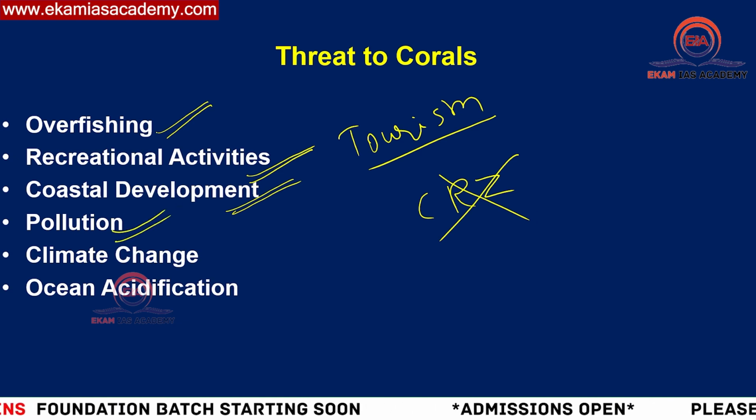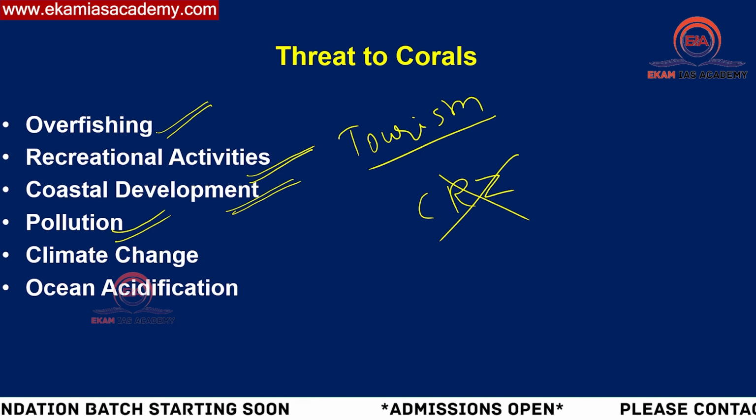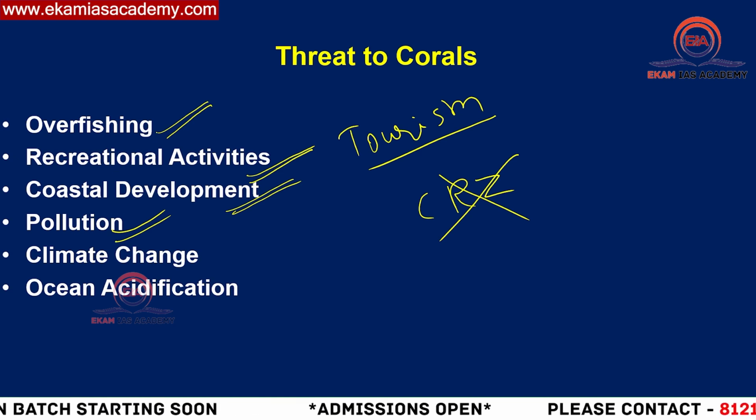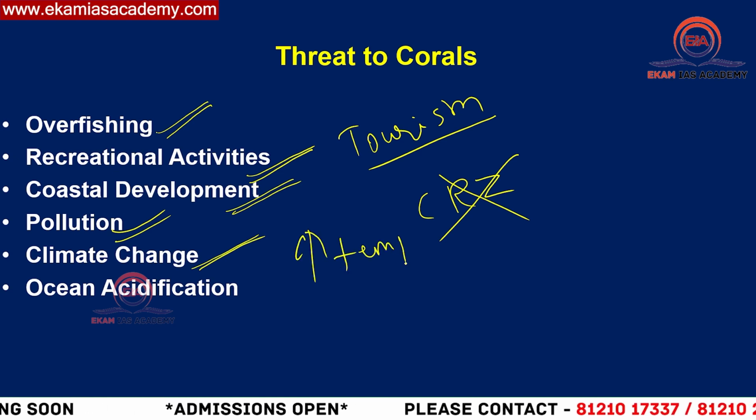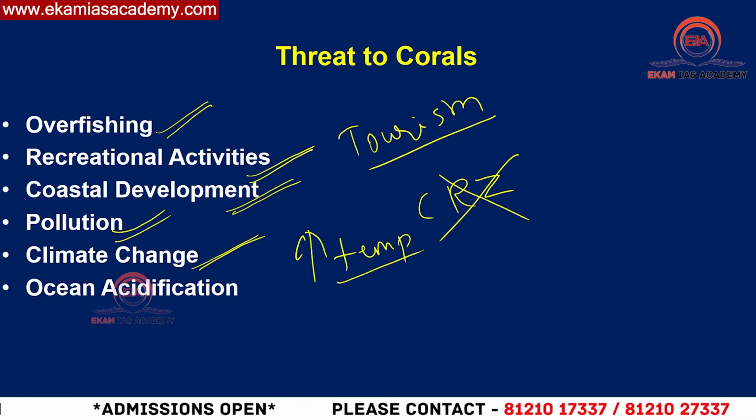Pollution means if more and more polluted water gets discharged into the oceanic water also, it hurts the existence of corals. Then climate change. Increase in temperatures is not at all good for the corals. So in that way, climate change also.